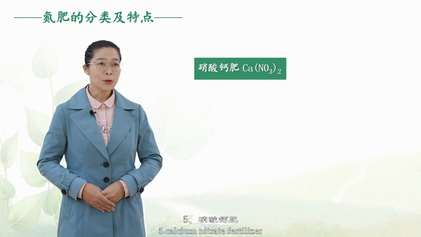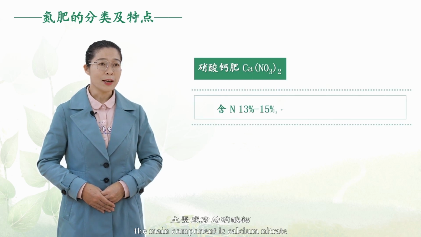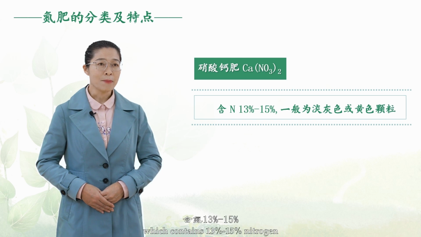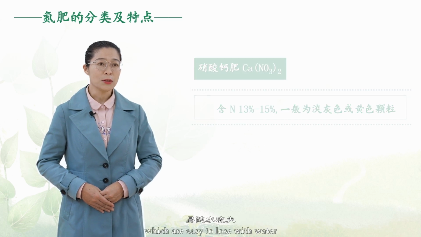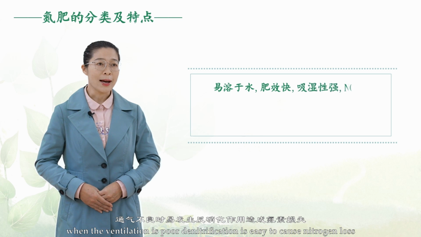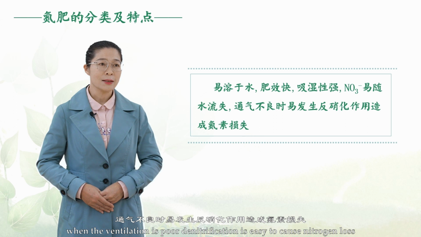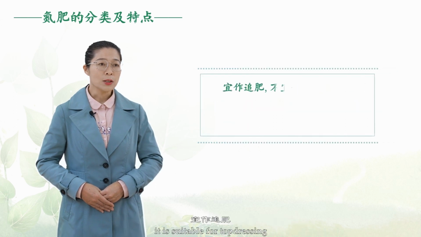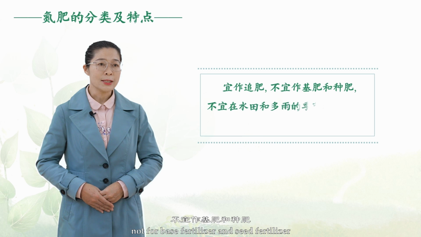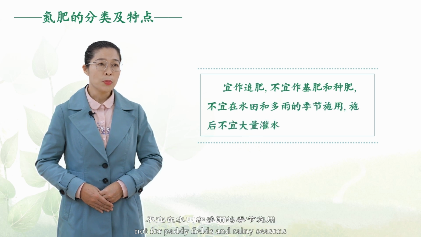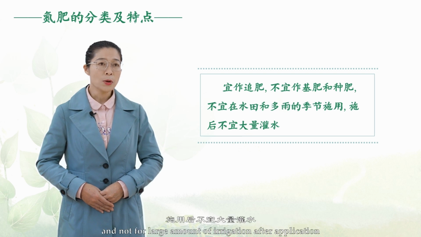5. Calcium nitrate fertilizer. The main component is calcium nitrate, which contains 13% to 15% nitrogen. Generally, it is light gray or yellow particles, which are easy to lose with water. When the ventilation is poor, denitrification is easy to cause nitrogen loss. Application method. It is suitable for top dressing, not for base fertilizer and seed fertilizer, not for paddy fields and rainy seasons, and not for large amount of irrigation after application.